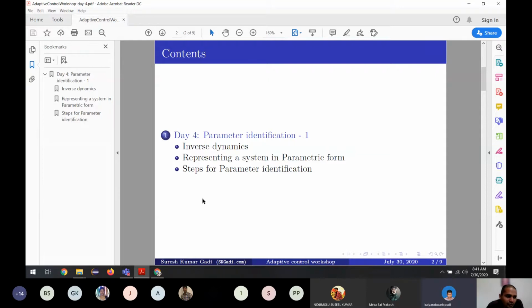This may be new to a lot of us because it is not part of the regular course, or let us say it's not formal. You would have done this, but you didn't recognize that there is a methodology to apply. Before going there, let me discuss a little about what parameter identification is, what its advantages are, and how we need it.